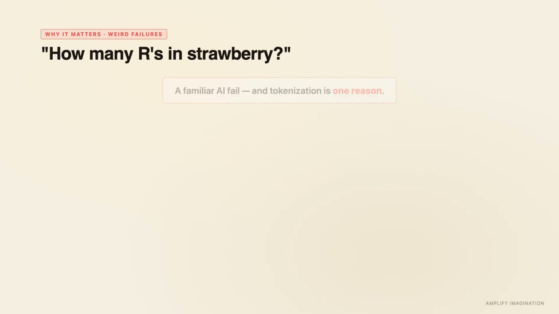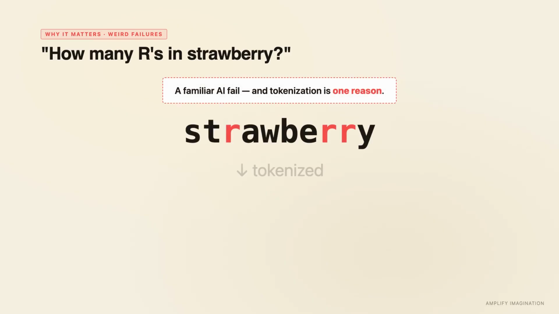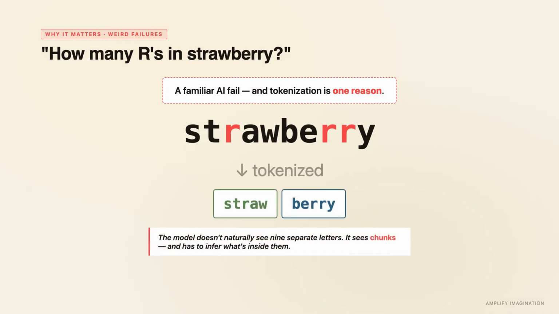Third, and this is the fun one, tokenization explains some of AI's weirder failures, like, why have some chatbots stumbled when asked how many R's are in strawberry? One reason is tokenization. The model may not naturally see the word as 9 separate letters. It sees chunks like straw and berry, and has to infer the letters inside them.